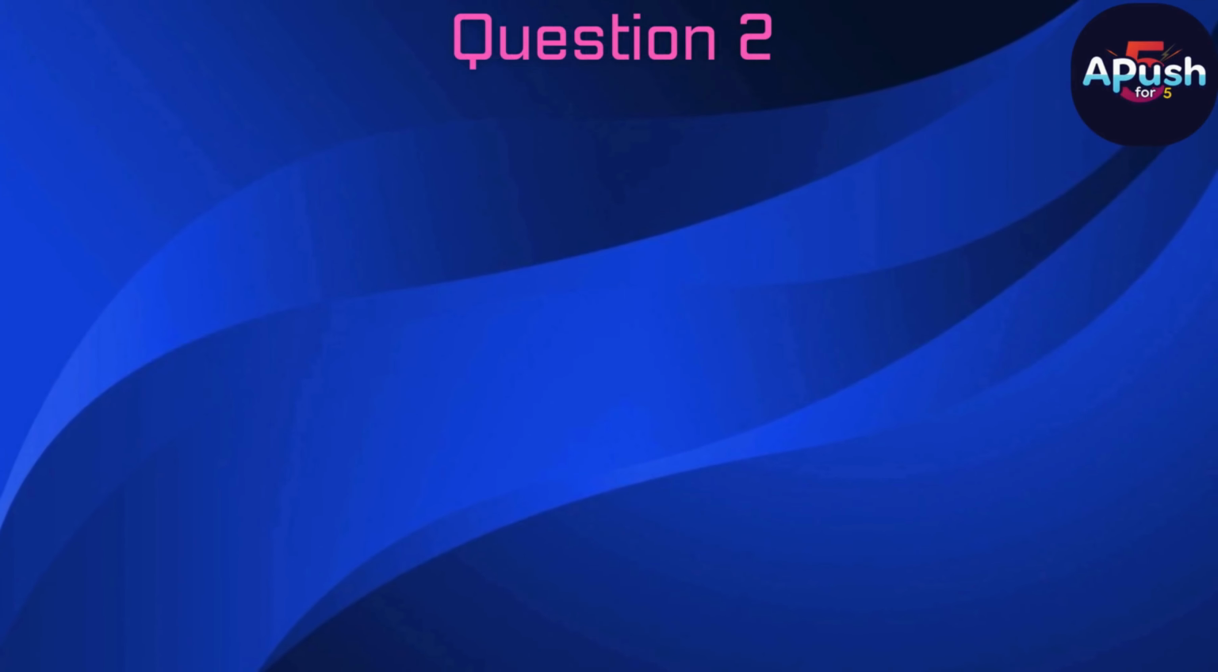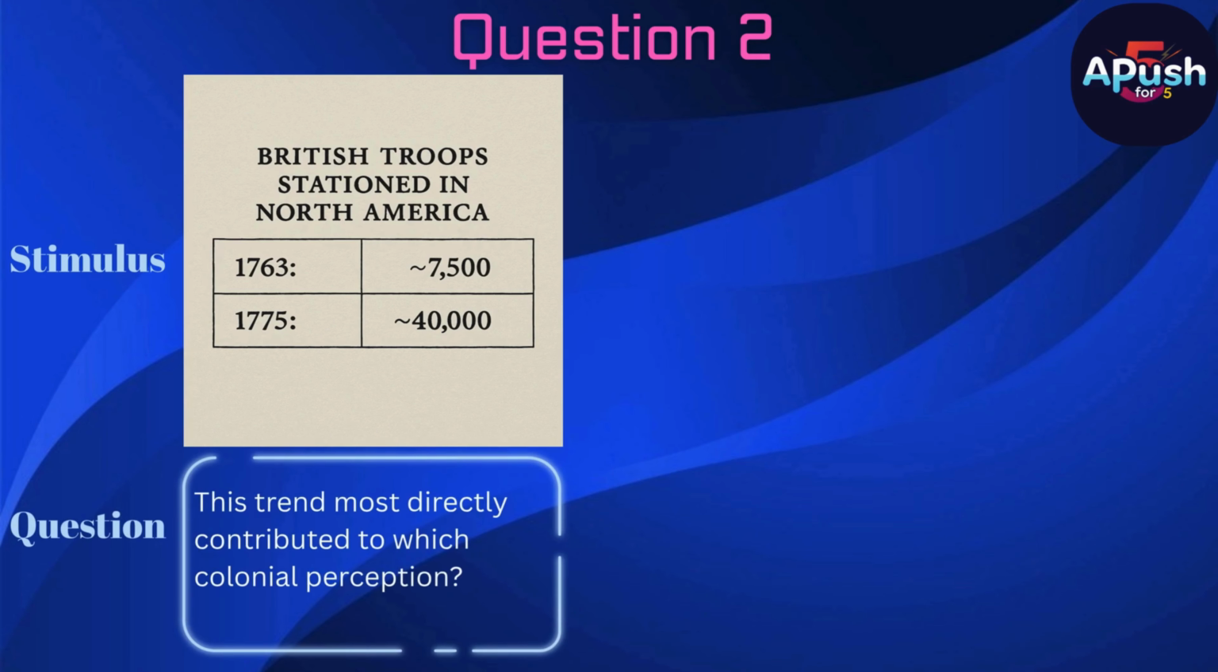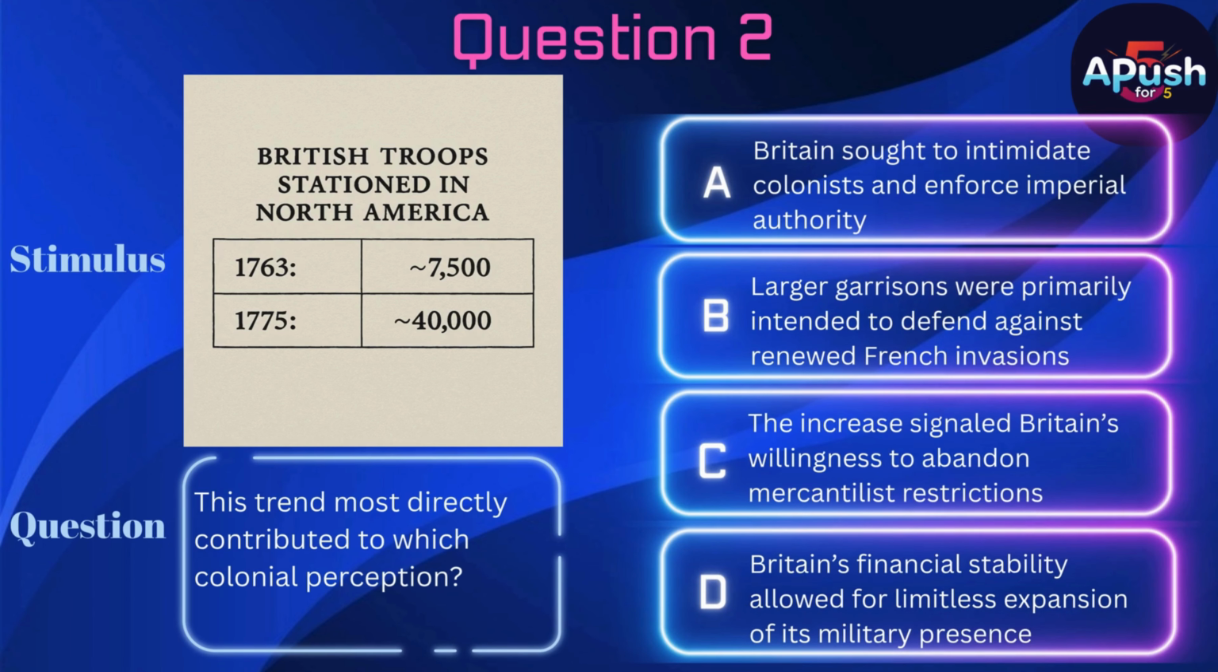Question 2. Stimulus. See image. Question. This trend most directly contributed to which colonial perception? A. Britain sought to intimidate colonists and enforce imperial authority. B. Larger garrisons were primarily intended to defend against renewed French invasions. C. The increase signaled Britain's willingness to abandon mercantilist restrictions. D. Britain's financial stability allowed for limitless expansion of its military presence.